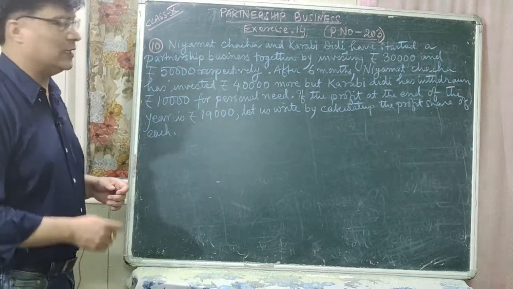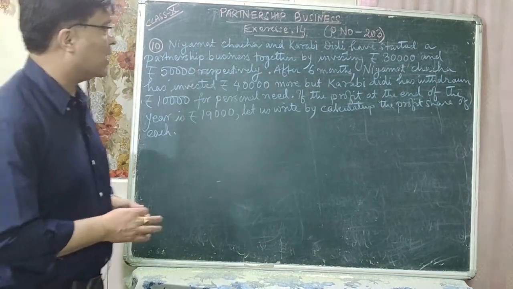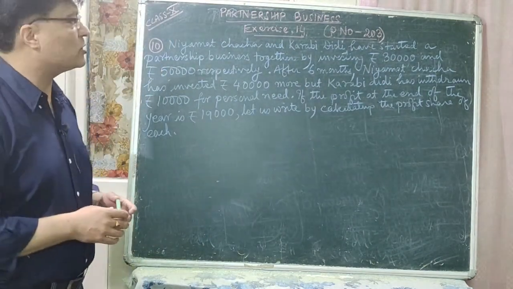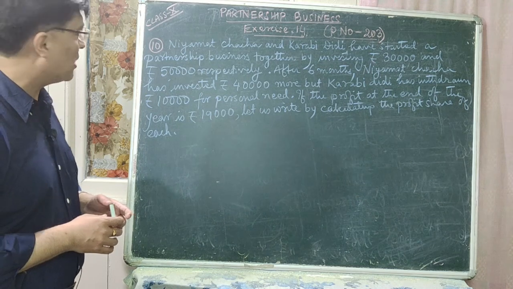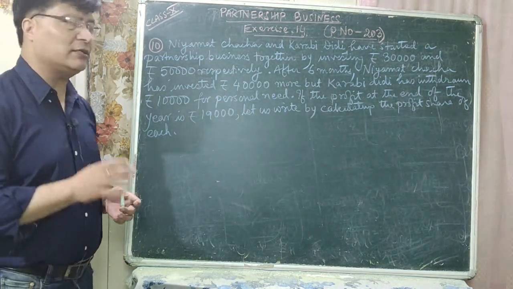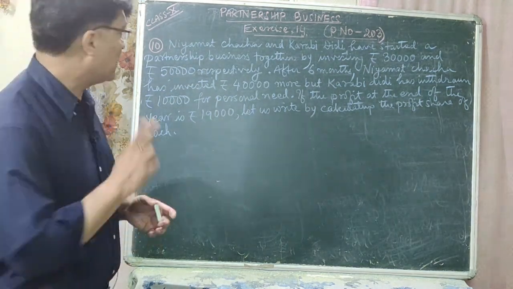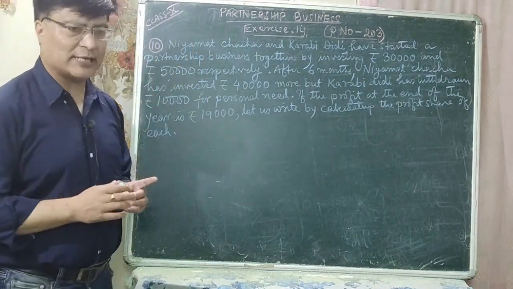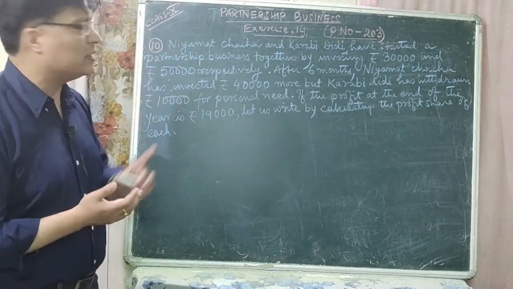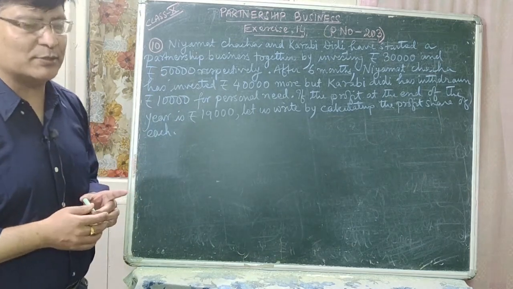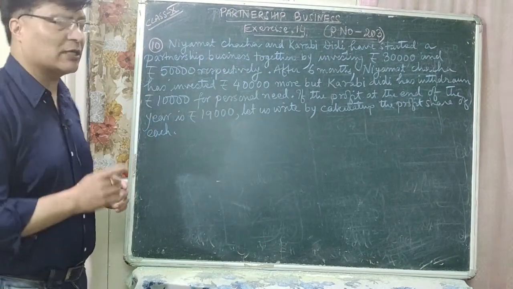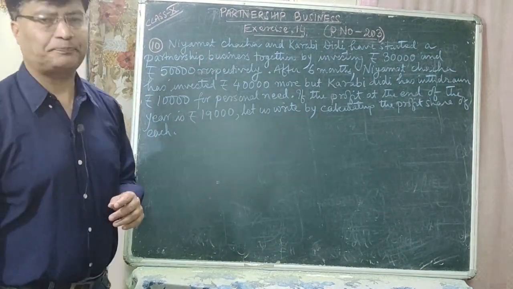So question number 10 is, Niyamat Chacha and Karavi Didi have started a partnership business together by investing rupees 30,000 and rupees 50,000 respectively. तो यहाँ दुईजना मानिसहरु छन्, एकजना नियमत चाचा अनि अर्को छन् करबी दिदी. They have started a business by investing rupees 30,000 and rupees 50,000 respectively.